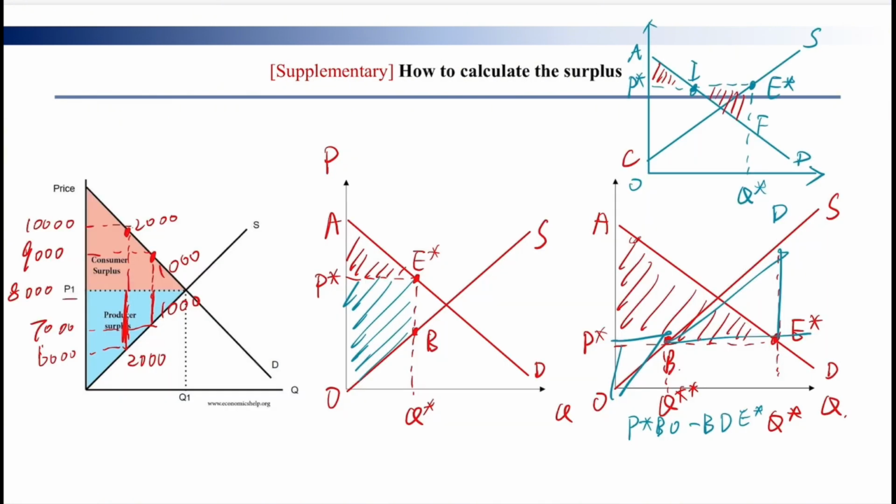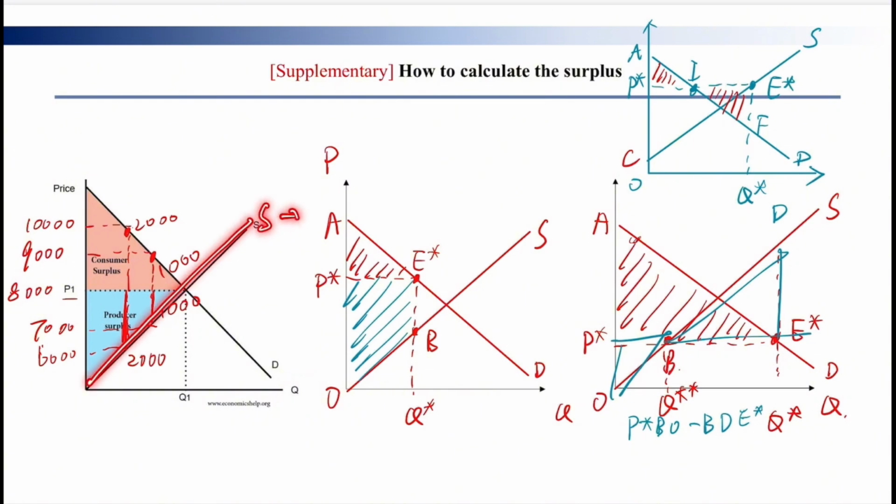Then we will learn how to calculate the surplus in the graph. It doesn't matter if you have never studied economics before. I will just tell you directly that there is a very classic coordinate system in economics. The vertical axis, the y-axis, is price, and the horizontal axis, the x-axis, is quantity. And there is a supply curve in the graph.